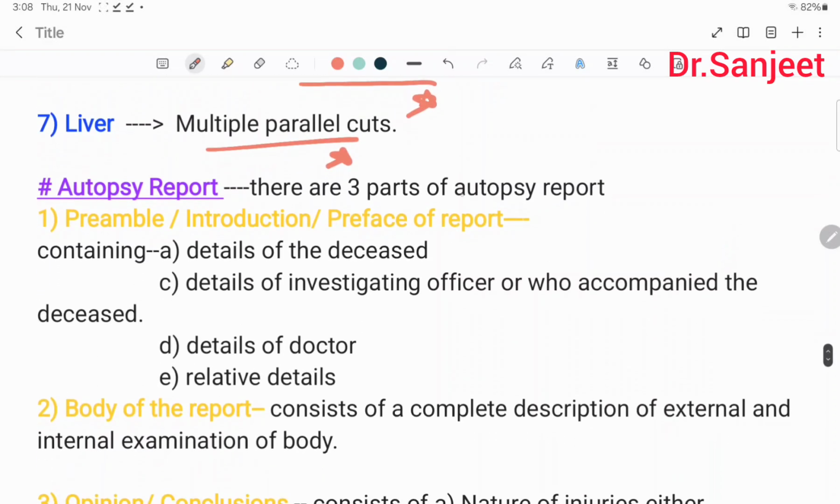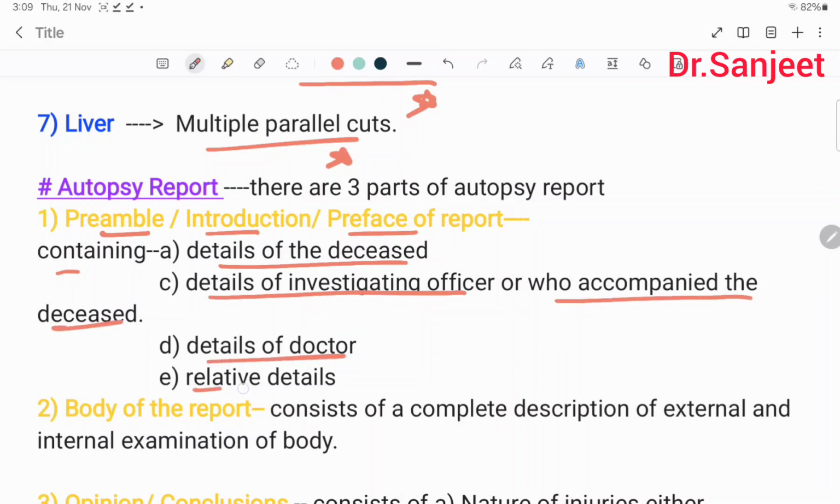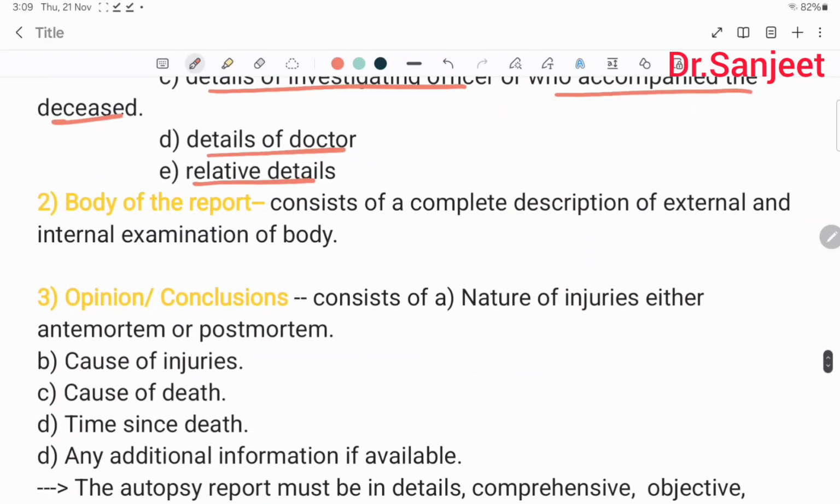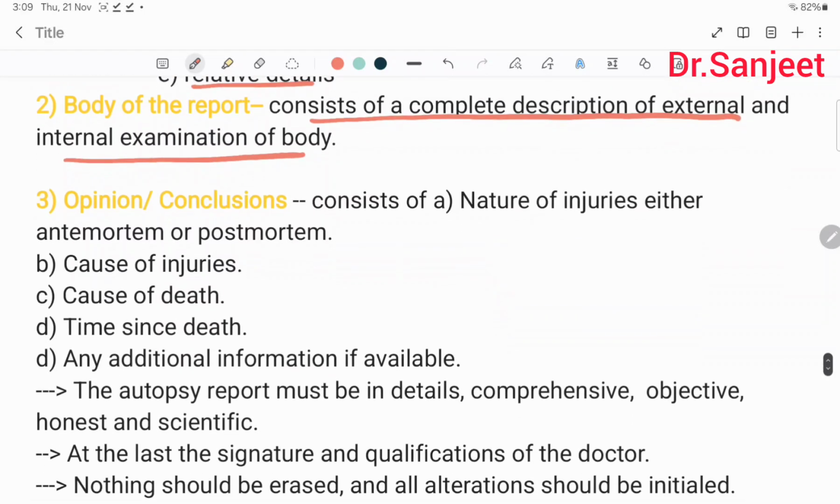Autopsy report: there are 3 parts. Preamble, the introduction or preface of the report, containing details of the deceased, details of the investigating officer who accompanied the deceased, details of the doctor, and relative details. Then the body of the report consists of a complete description of external and internal examination of the body. Then the opinion or conclusion consists of nature of injuries, either antemortem or postmortem, cause of injuries, cause of death, time since death, and any additional information if available.